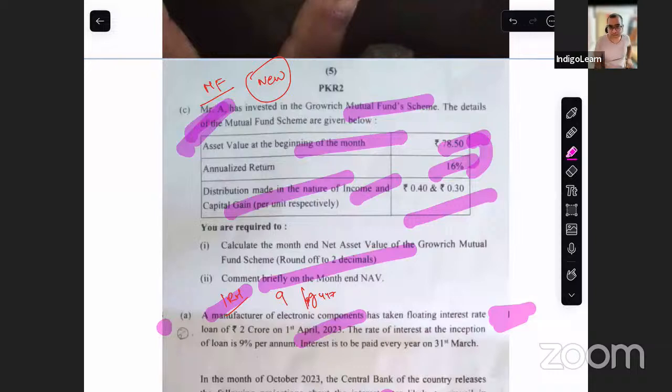All right. So guys, this is a very, very easy paper according to me. People should score excellent marks. I don't know how the MCQ was. Probably you are the better judge of that. You can come and give feedback on how the MCQs were, whether they were easy, whether they were tough, whether they were case-based, how deep the cases were, and whether the free MCQs that we've given on our app have been useful. Please share your feedback on this particular video. I'll be more than happy to get back to you and make any changes that you suggest. Any feedback that you have, please feel free to share. We'll be more than happy to assist.